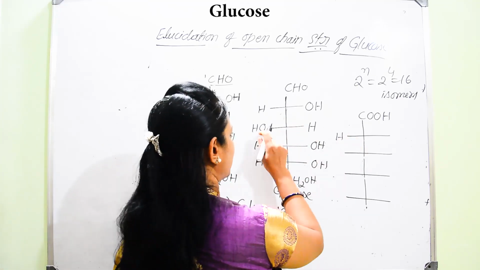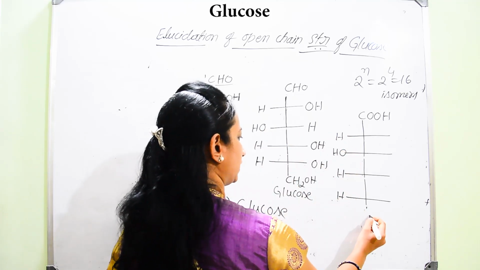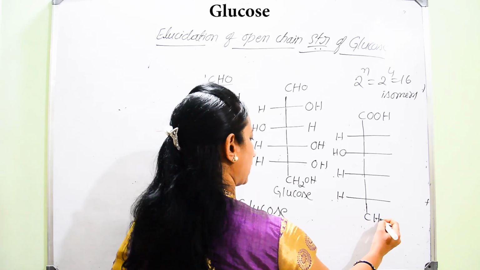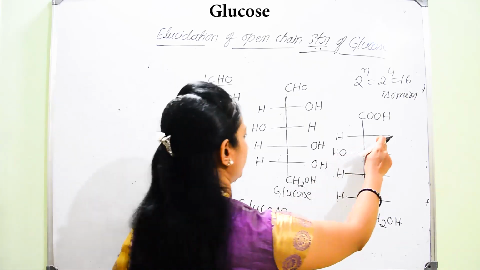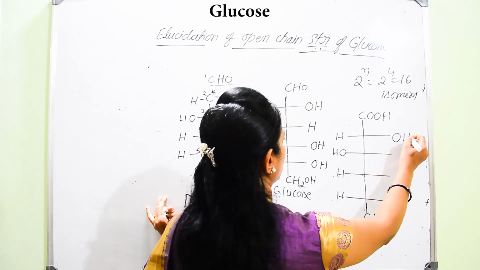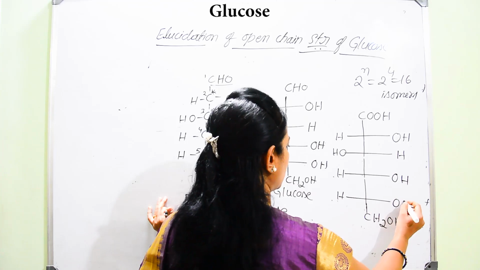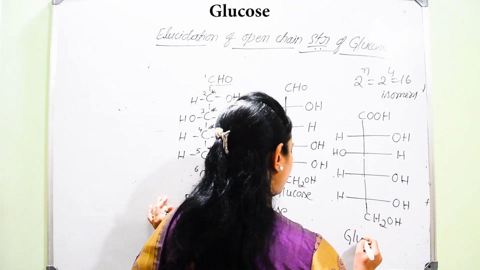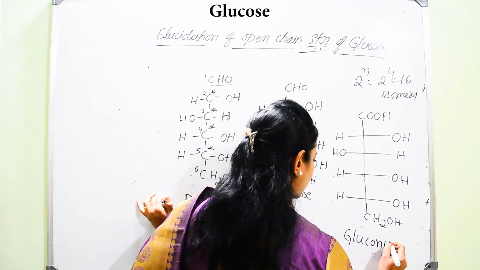Then the same representation: H, OH, H, H. In the last terminal position, we mention CH2OH. Then I can write H, OH, OH, H, H, OH, H, OH. It is the representation for gluconic acid.